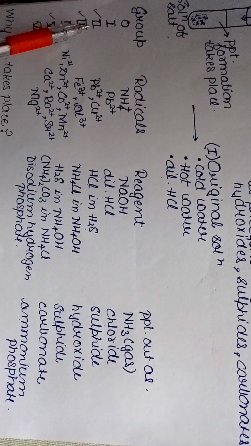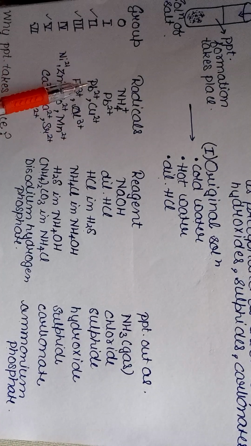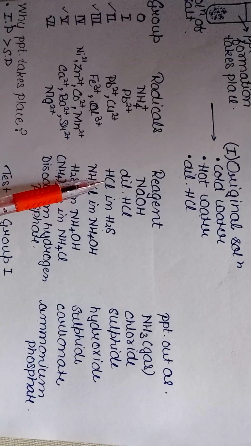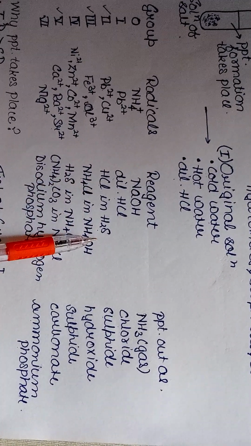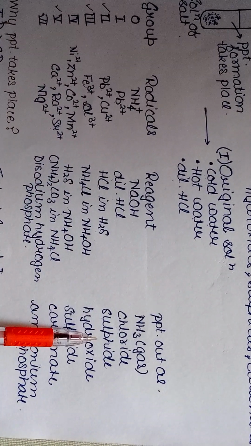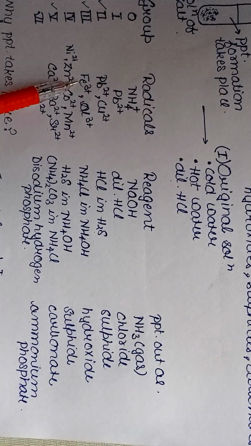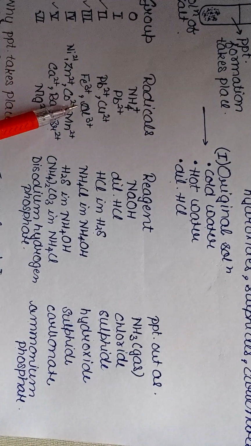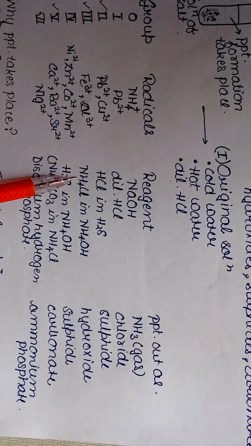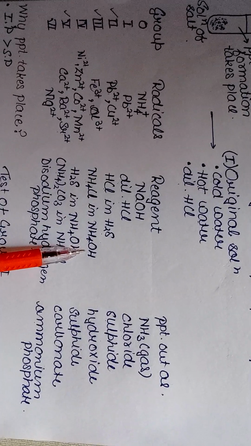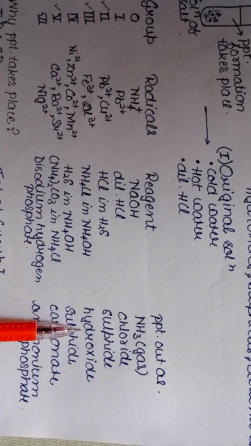The second group contains Pb2 positive or Cu2 positive ions, whose reagent is HCl with H2S, which will precipitate out as sulfide. The third group contains Fe3 positive and Al3 positive ions, whose reagents are NH4Cl and NH4OH, which will precipitate out as hydroxide.